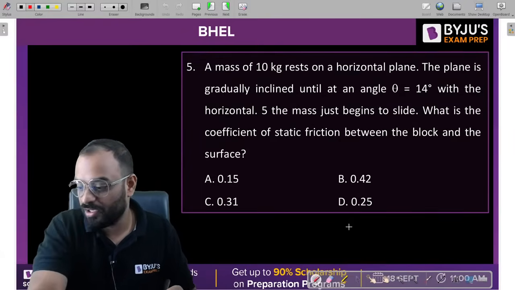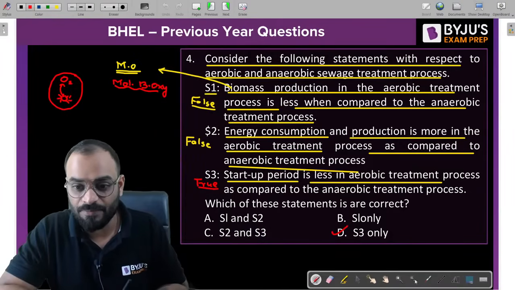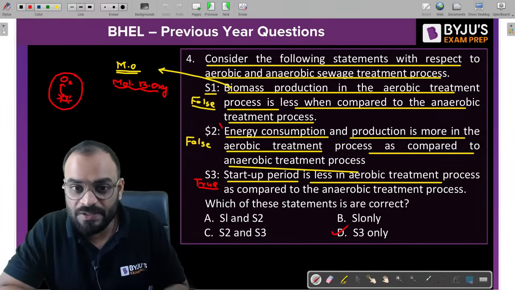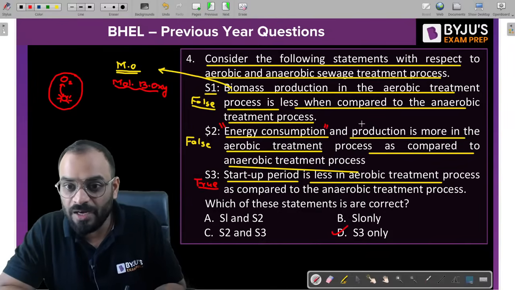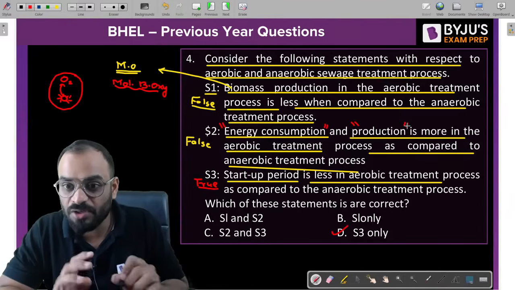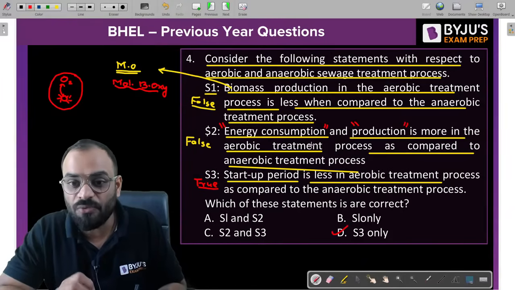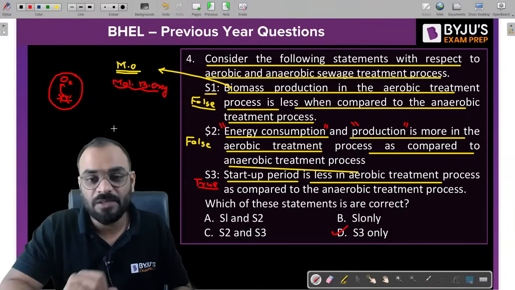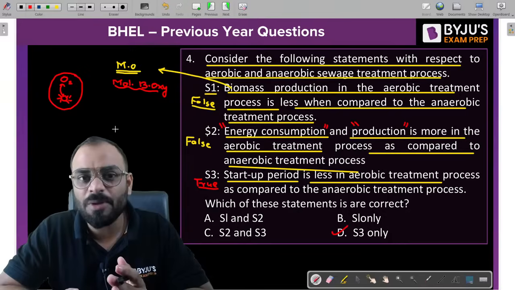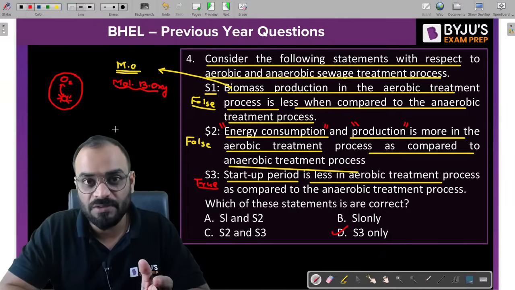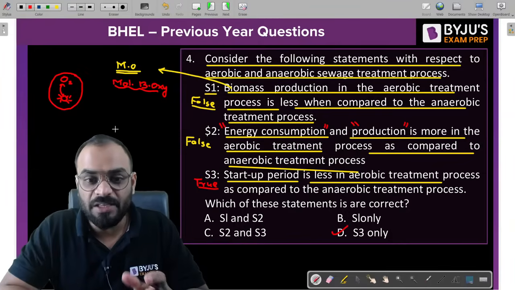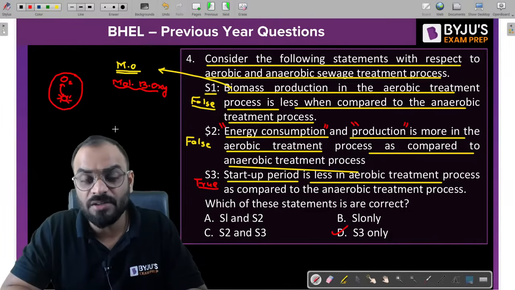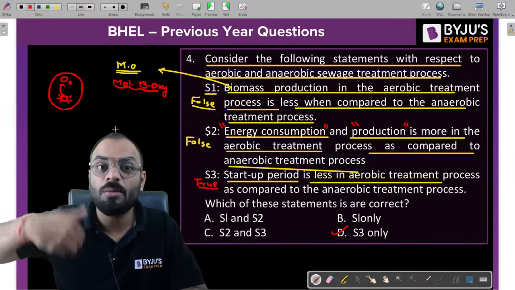Okay, Rahul, I will repeat it. Listen, there are two things written over here: energy consumption and energy production. And what they have said is that it is more in case of aerobic as compared to anaerobic. Now, let me explain one more time. The anaerobic process is a time-taking process. So if you give more time to treat the same amount of wastewater, it will consume more energy.